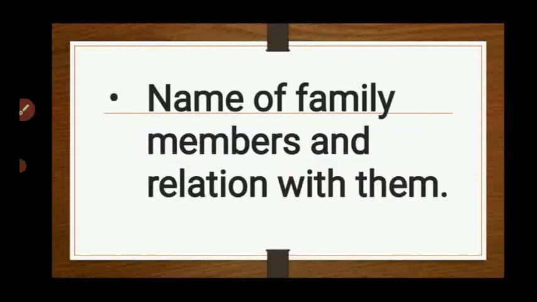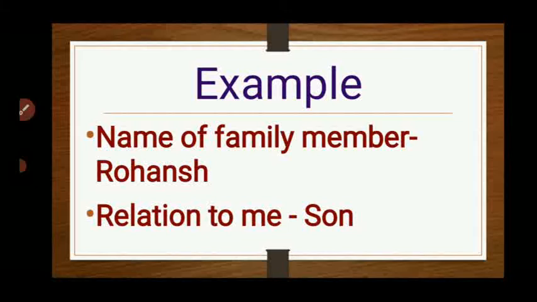So now, next, you have to take a page and draw 2 columns in it. In the first column, you will write the name of your family member, and then write your relation with them. For example, I'll show you.